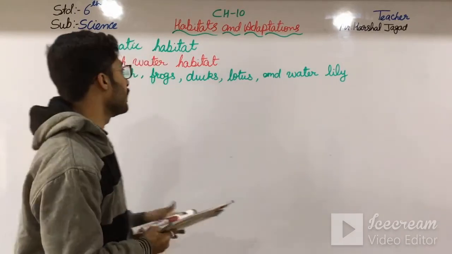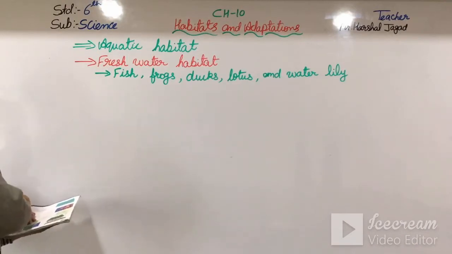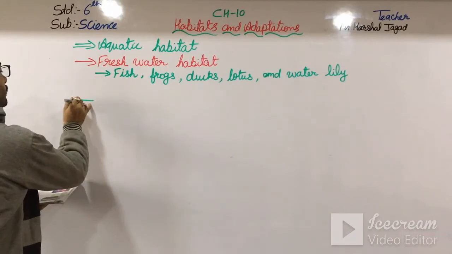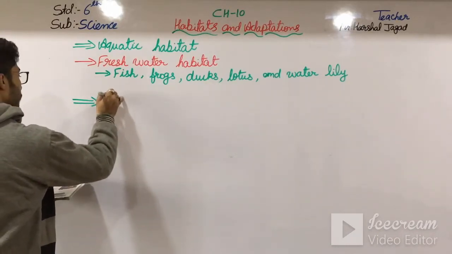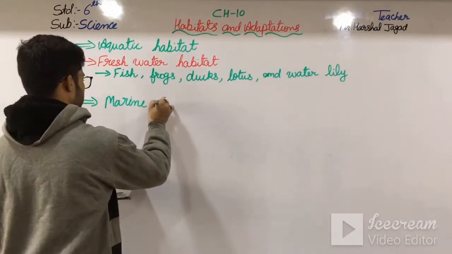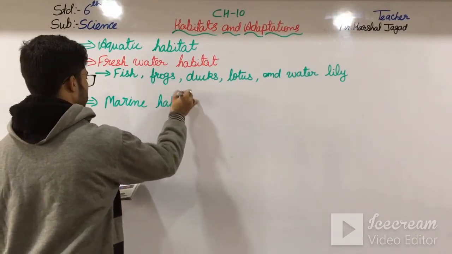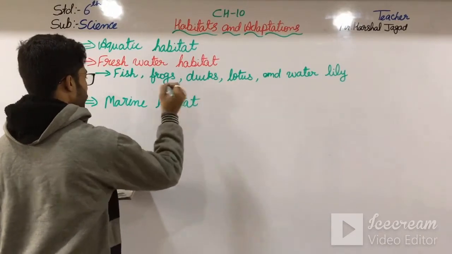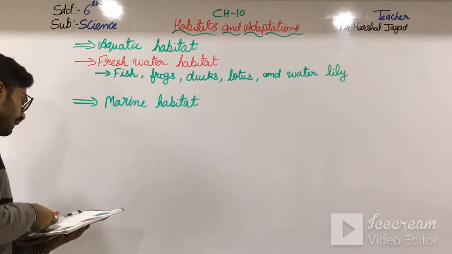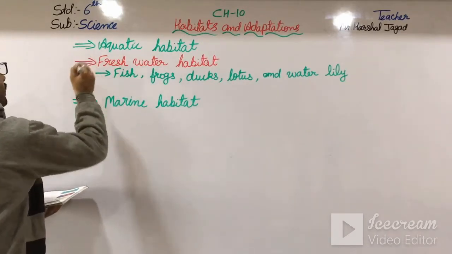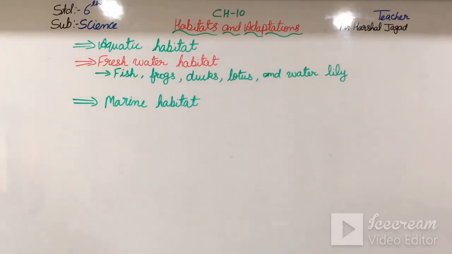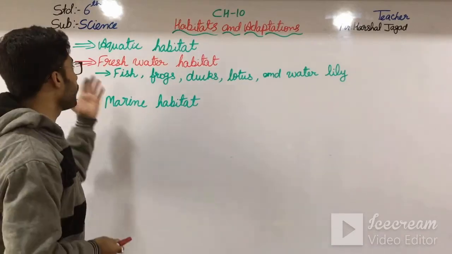So what is marine habitat? Okay students, first of all, here we have seen the freshwater habitat.